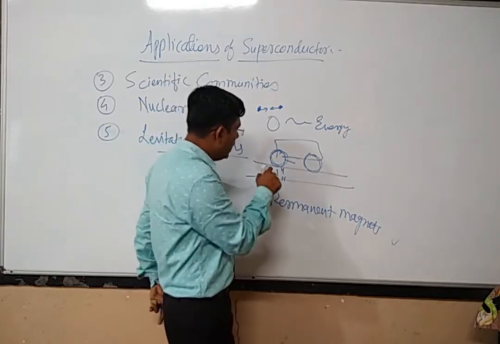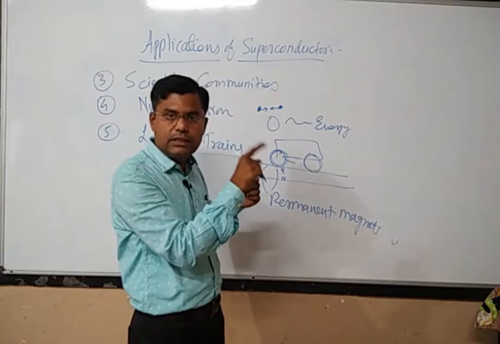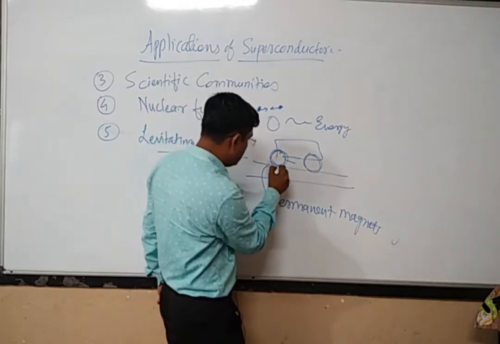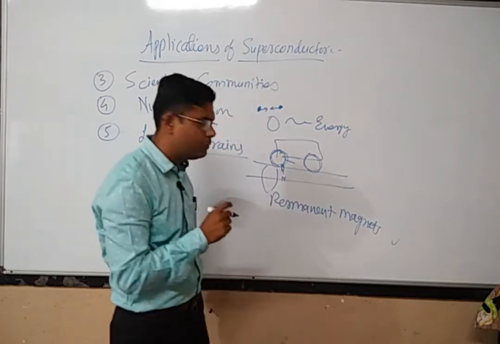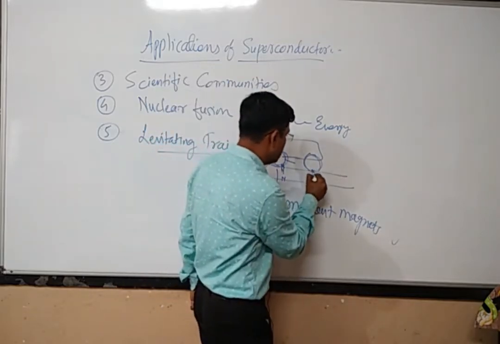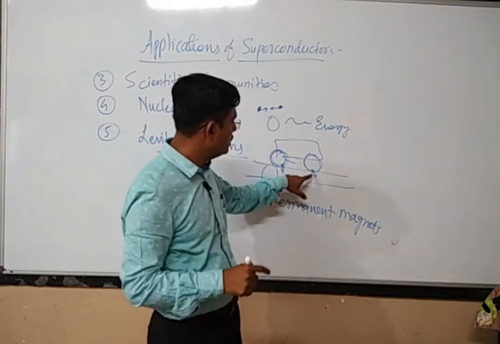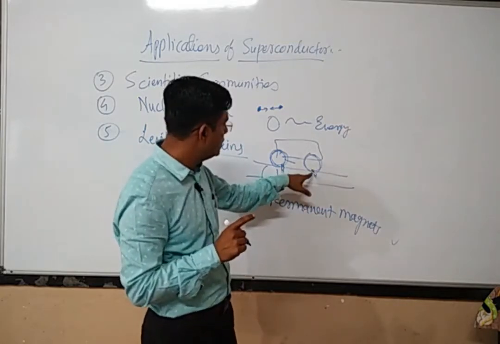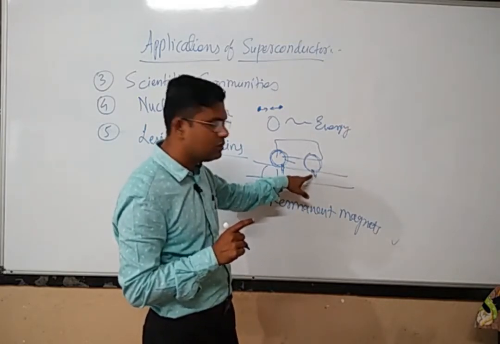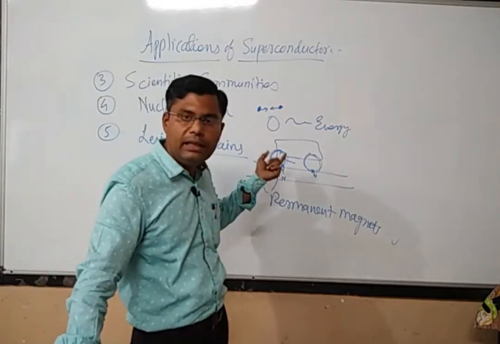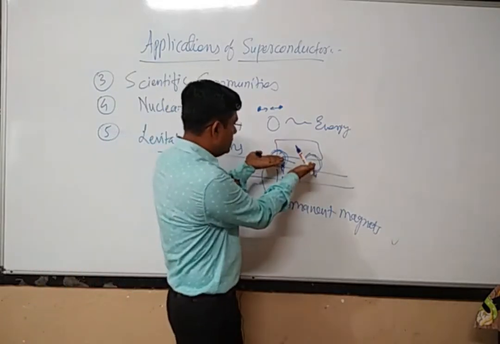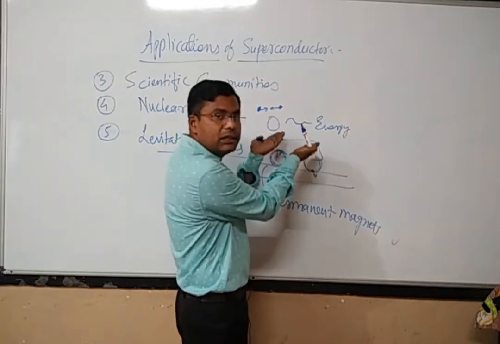I will adjust the magnetic field in such a way that the lower portion of this wheel will produce a north pole. Similarly over here also, there will be a north pole on the upper portion of the track and a north pole on the downward portion of the wheel. What will happen? We know that like poles repel each other, so these wheels will move in the upward direction.